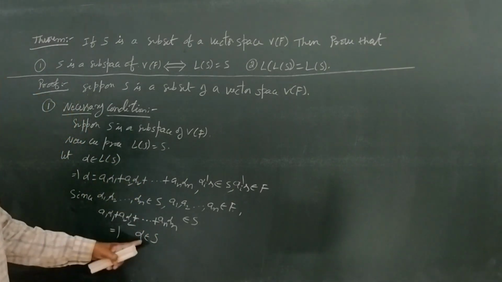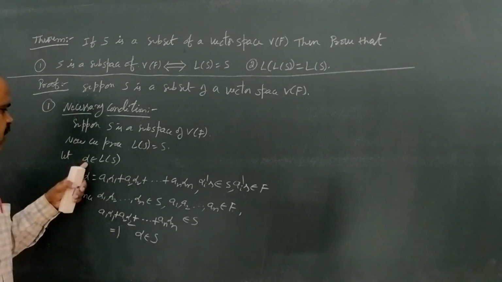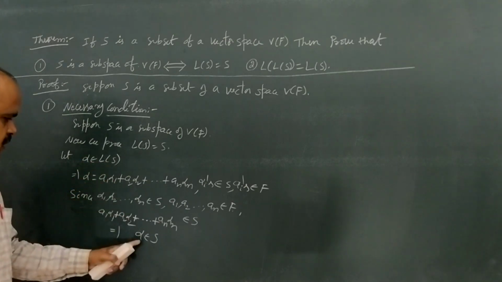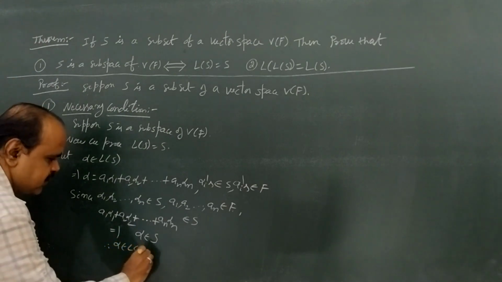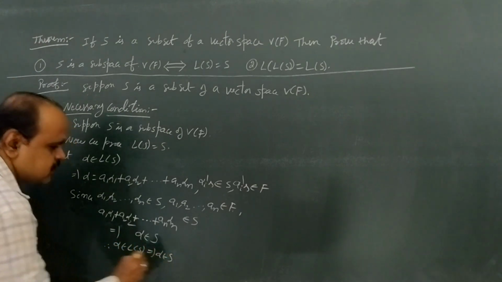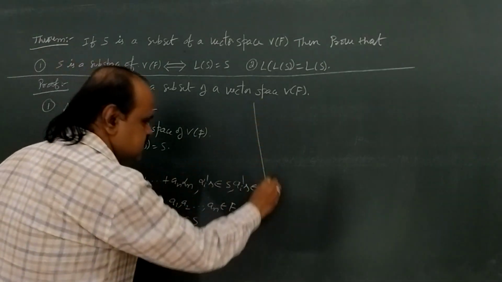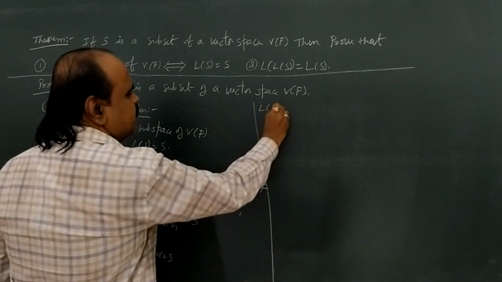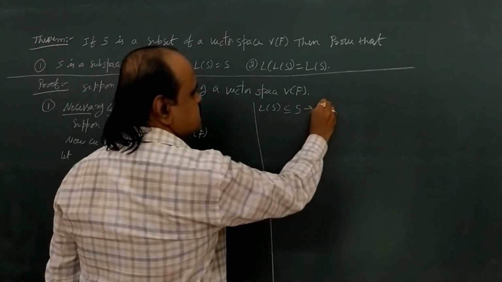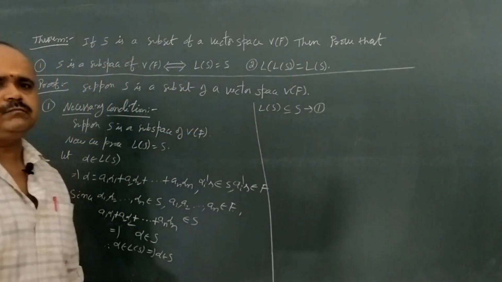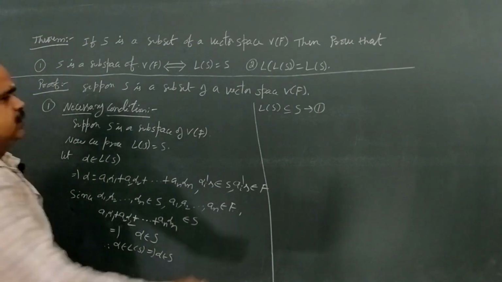Okay. From the start, we took alpha in L of S and we proved that alpha belongs to S. Therefore, alpha belongs to L of S implies alpha belongs to capital S. From this, L of S is a subset of capital S. Call it the first equation.